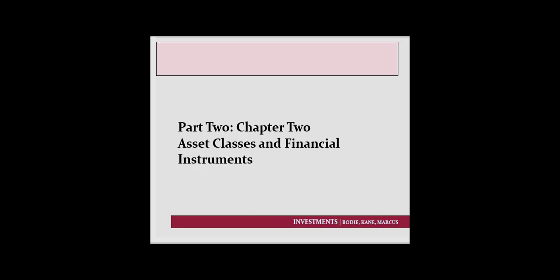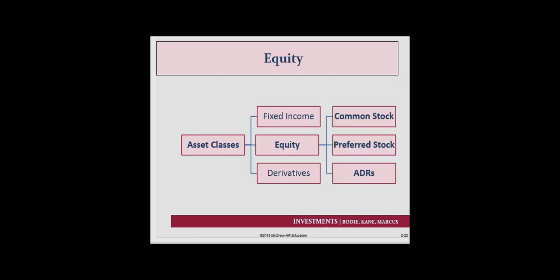Okay, let's continue on with chapter 2 and let's talk about equity, the next asset class in our list. Of course, if we think about equity in general, there's three forms we can talk about. Common stock, which everybody is familiar with. Preferred stock, sounds very similar. We'll talk a little bit about preferred stock. And then something called ADRs. ADRs are investments in foreign companies whose shares do not trade on an American exchange.